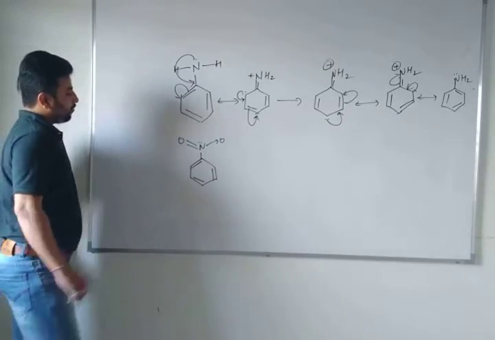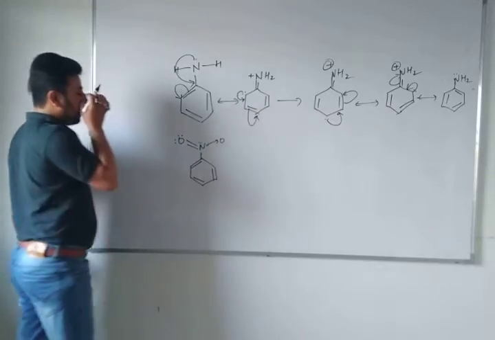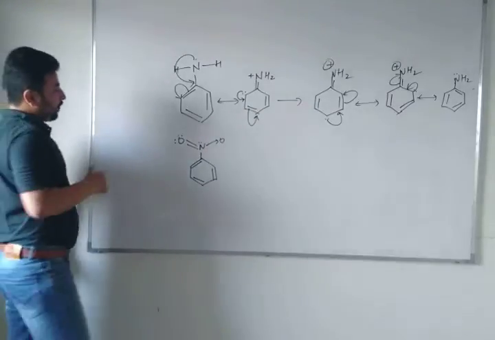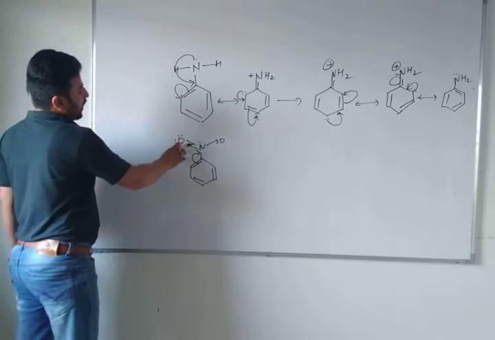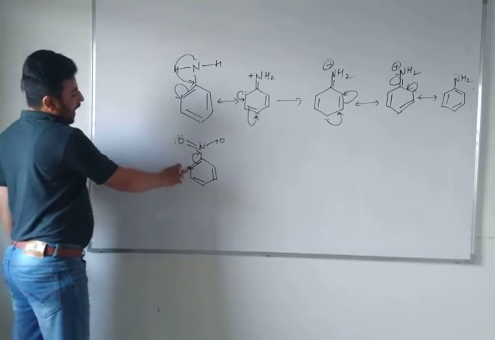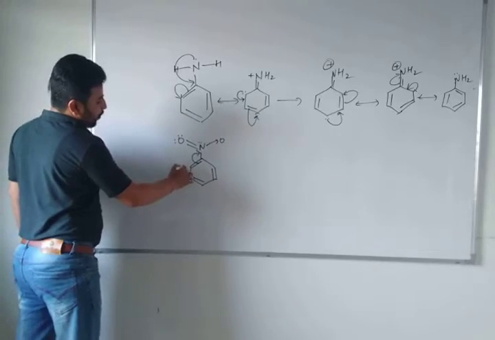So what will happen here? You know very well there are two lone pairs on oxygen and one lone pair on nitrogen. If this bond shifts here, what will happen? Now this oxygen will get a triple bond. As this bond shifts here, you will get a positive charge, right?